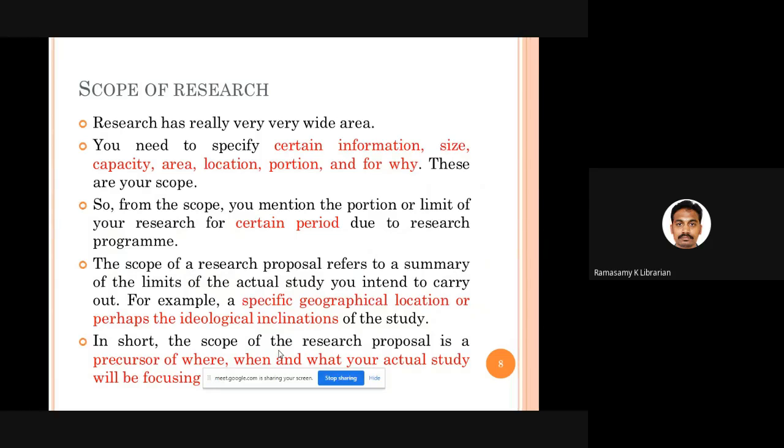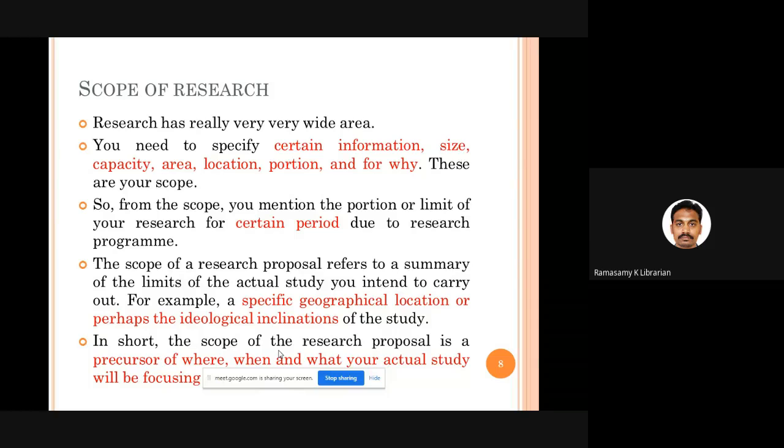Then when you do research, there is something called scope and limitations of your research work. That's always there. For example, you see a research title like this: Bibliometric Study of Madurai Kamaraj University, research output of Madurai Kamaraj University. Only this is available in the title. By seeing this title, we may not be able to identify whether we are studying the research output of Madurai Kamaraj University from its starting till date, or only 10 years, or only 20 years, or only science faculty, or only social science faculty, or only journal articles are undergoing bibliometric treatment. So we don't know anything about this research.